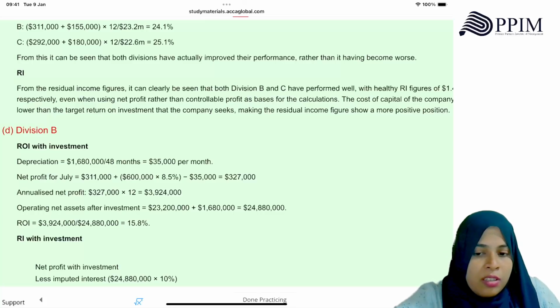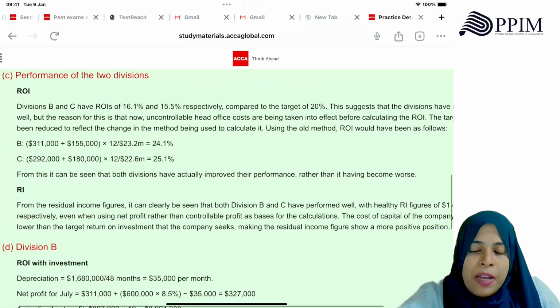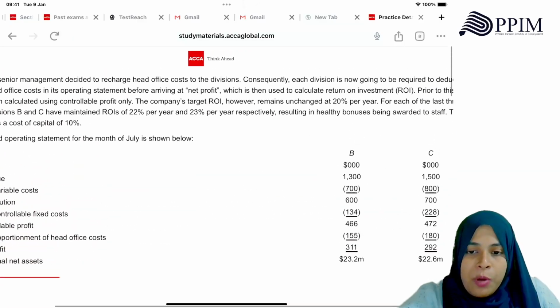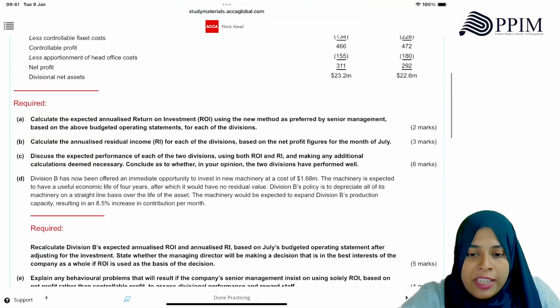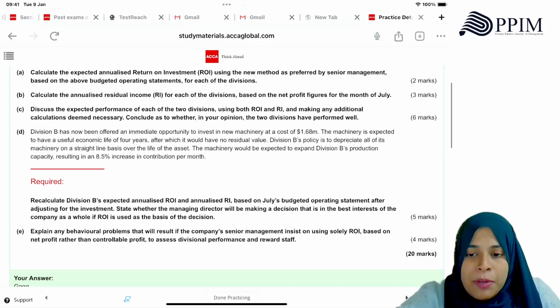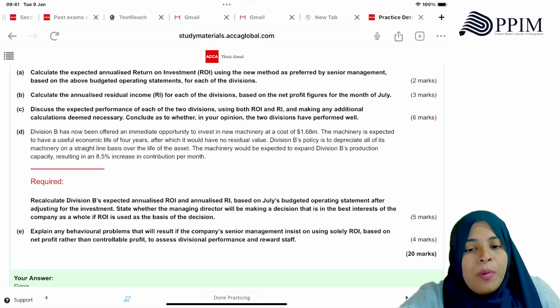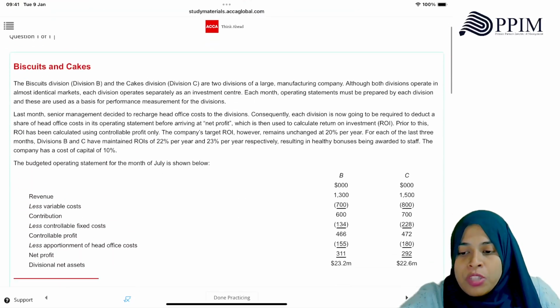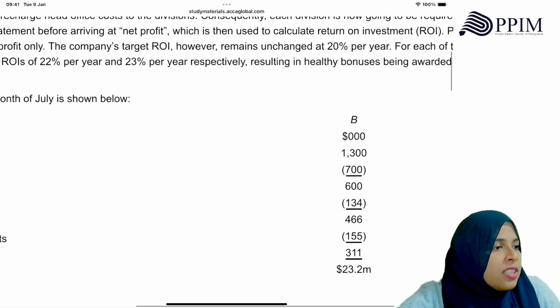Net profit for July, 311,000, the current net profit. Plus, why have they increased this by 8.5%? Because they told you that the machinery would be expected to expand Division B's production capacity, resulting in an 8.5% increase in contribution. What is your contribution? 600,000.